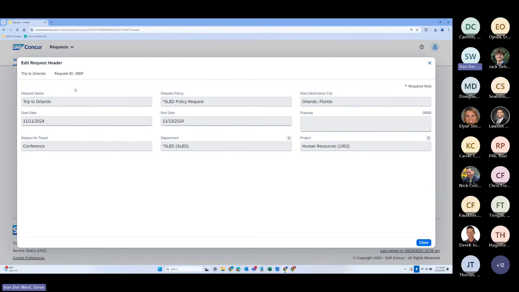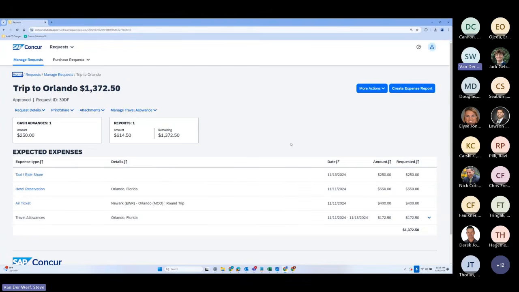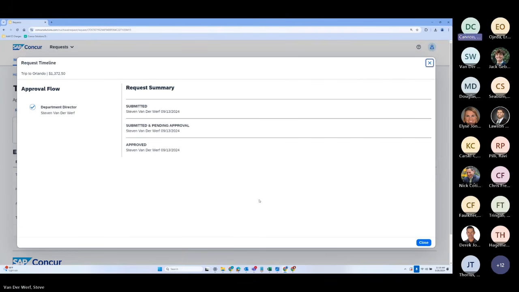Keep in mind also, this is the request header I'm showing here. And everything on here, you might be like, well, I don't really use departments or projects. That's okay. All of this can be configurable in our site. It could be anything you want it to be. That's just what my configuration is in our demo environment. Also, if I look here, we can see the request timeline, right?